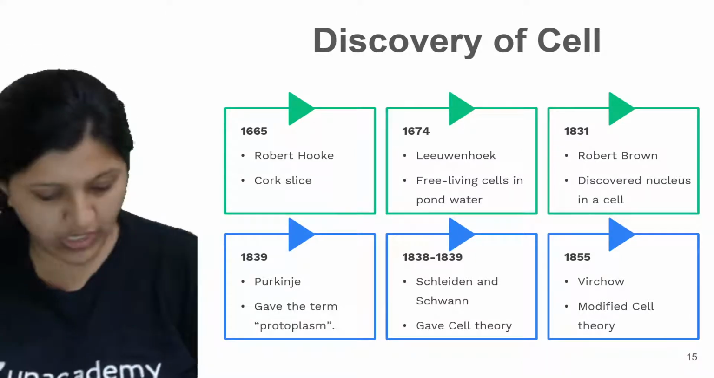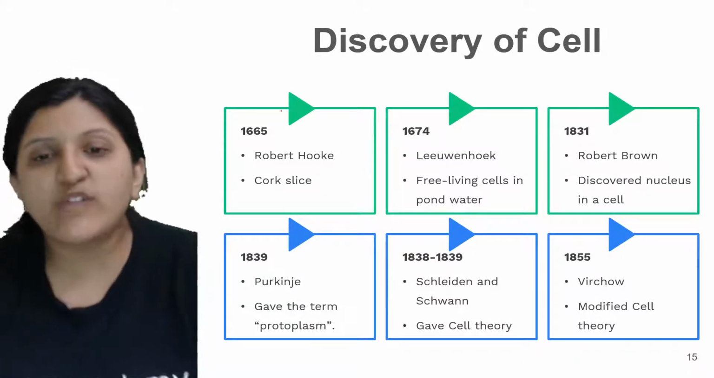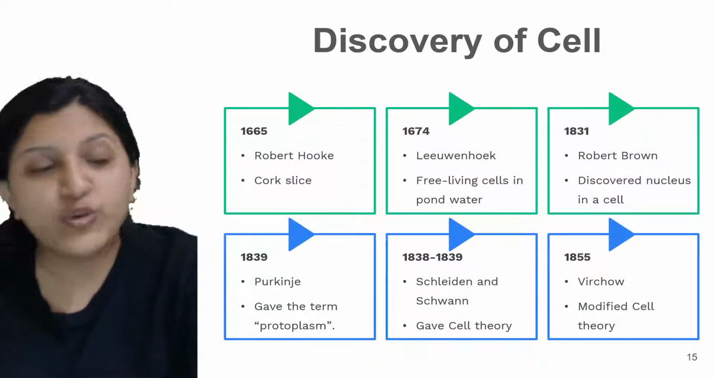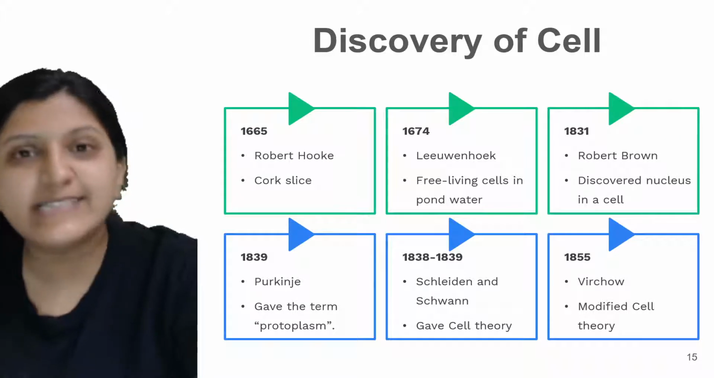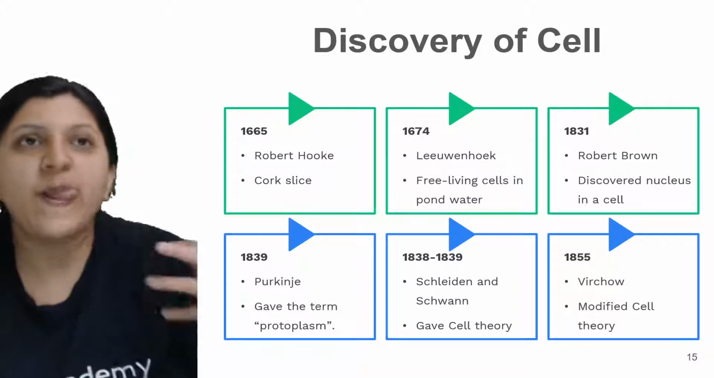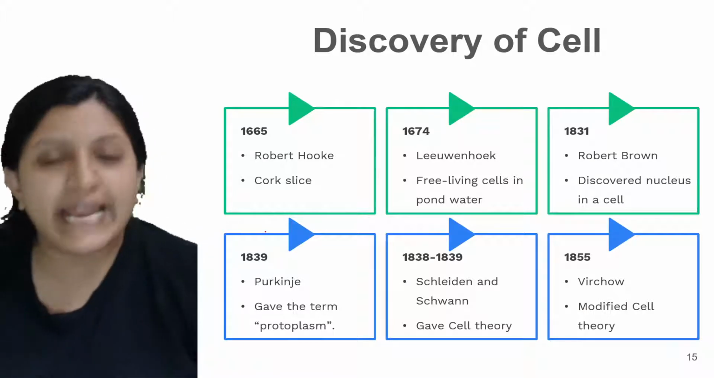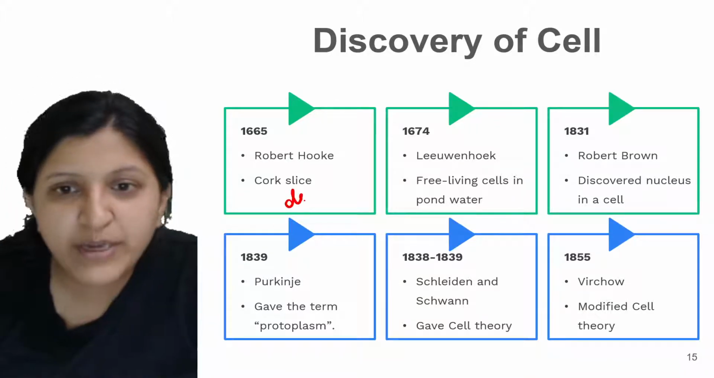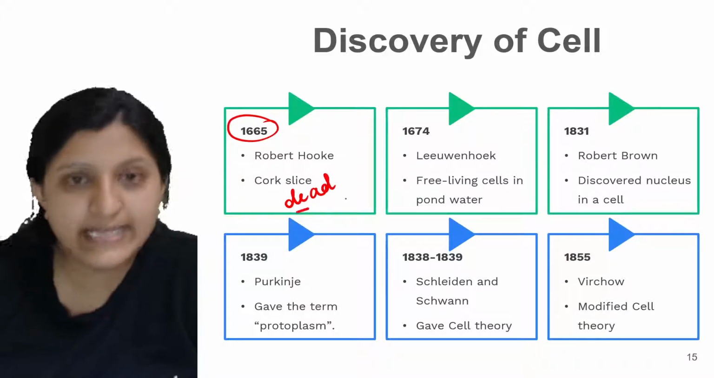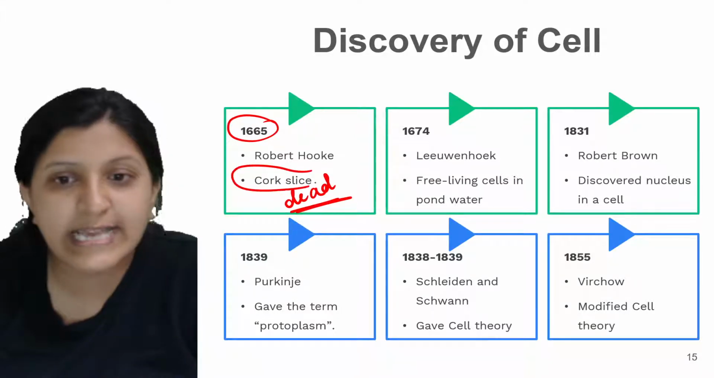Okay, so based on the discovery of the cell, different scientists who were working on living cells and dead cells started working on different types of cells. First it started with the dead cell. Robert Hooke in the year 1665 observed the dead cell, that is from a cork slice.